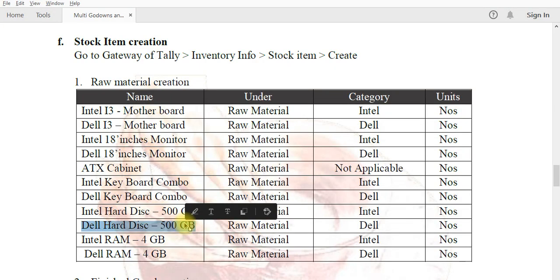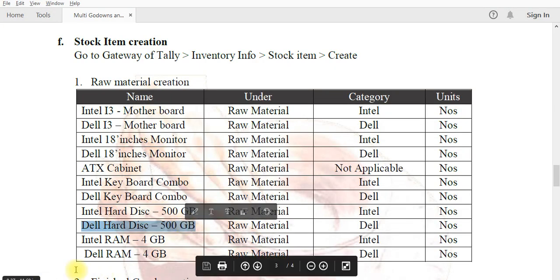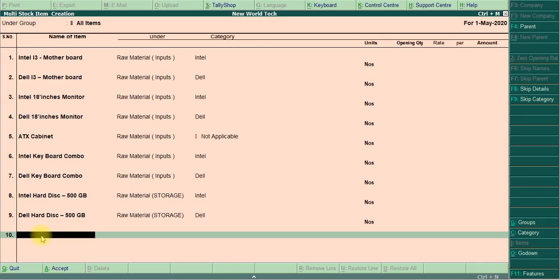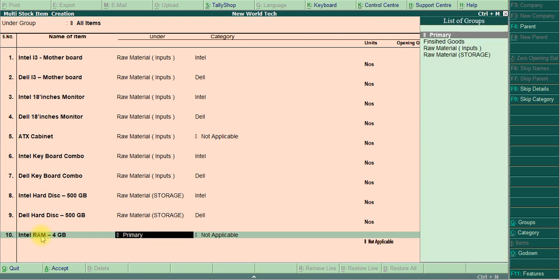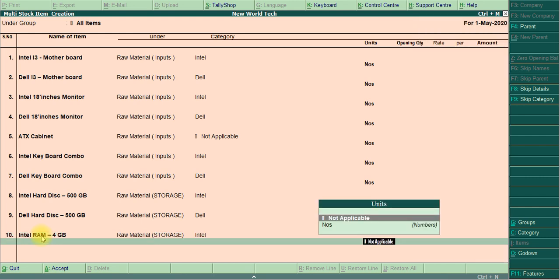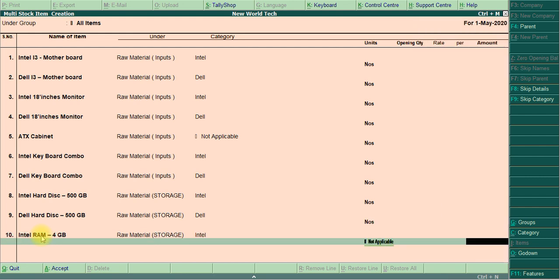The final two are Intel RAM 4GB. Raw material storage, Intel, number.